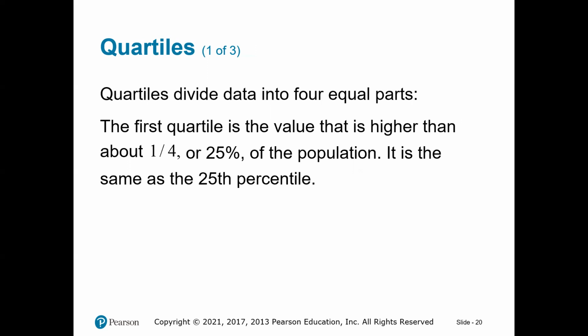In the quartile, the word quartile refers to 4. So you are going to sort your data and divide your data into, well, you stop at the 25th percentile and you stop at the 50th percentile, which is the median, and you stop at the 75th percentile. So you are going to locate 3 or 4.